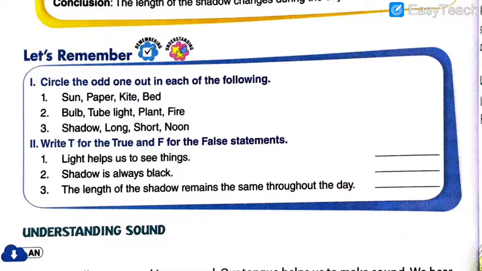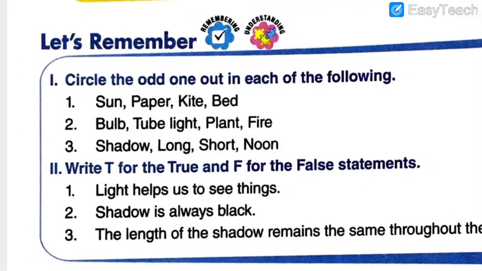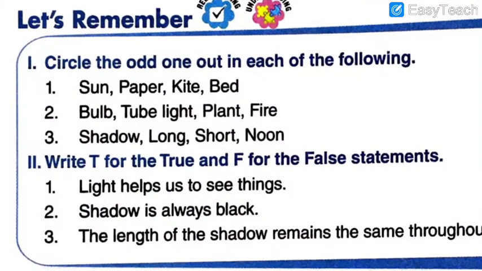You even will be able to solve this exercise easily. Let me zoom in the page for you so that we can at least see question 1 properly. Circle the odd one out in each of the following. So 3 questions are given and the list of names are given, in which you have to see which is the odd one which does not fit in the list. You have to circle that.